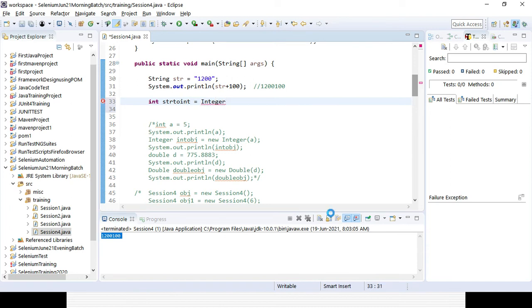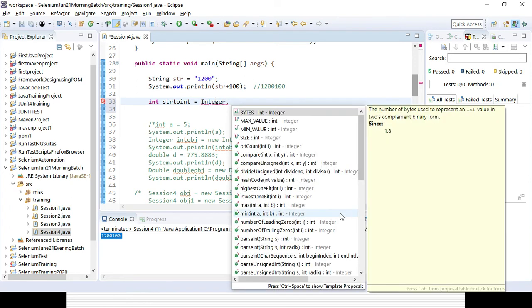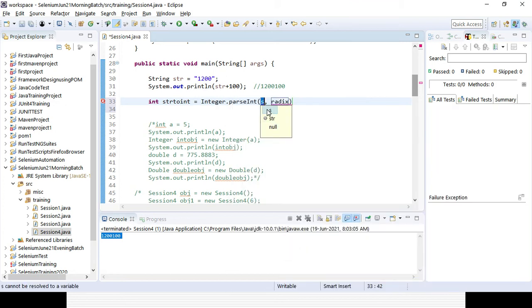Then if you press dot, you can see a lot of methods coming here, right? So for converting string to integer, you can see the parseInt method. The class is Integer only, and from that class comes the parseInt method. Here I can provide the variable as string, so it will convert that particular string to integer with the help of that wrapper class.